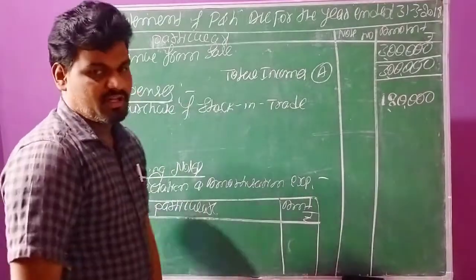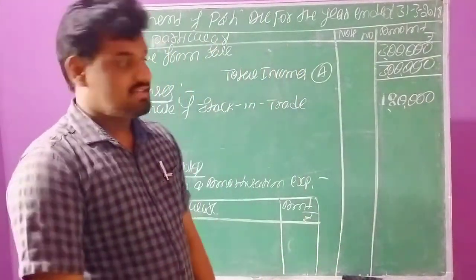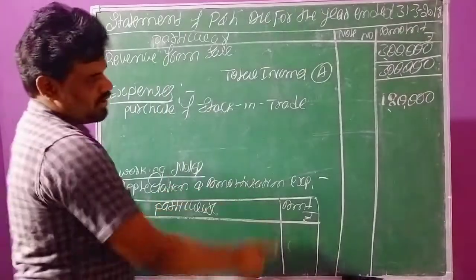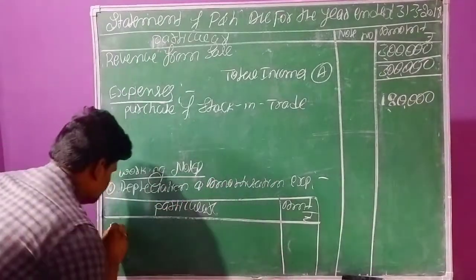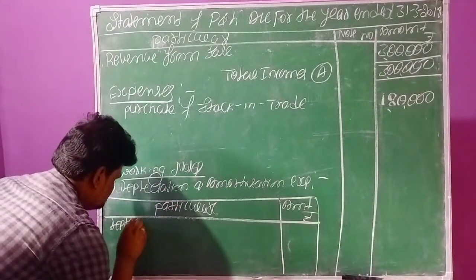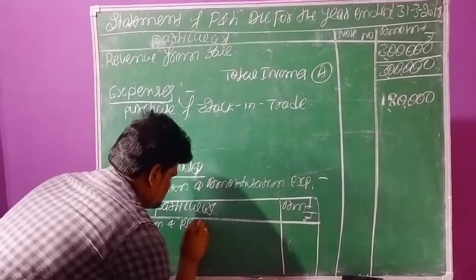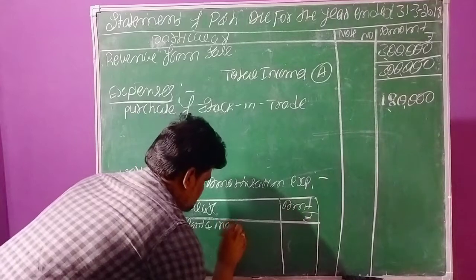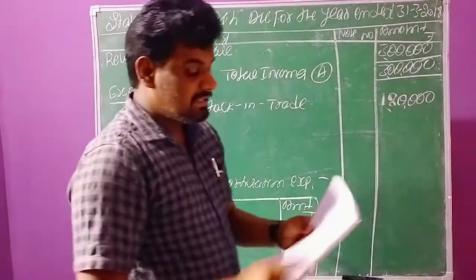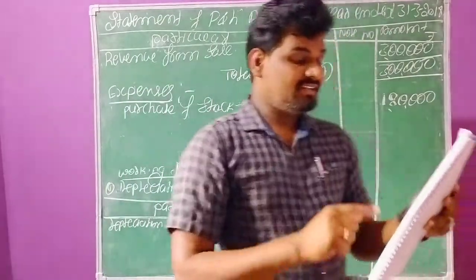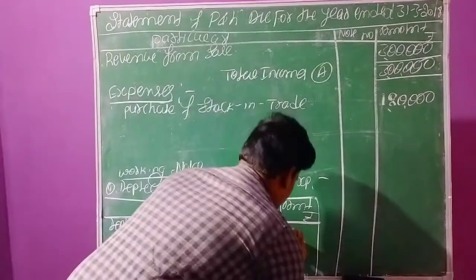Under particulars and amount column, there are two transactions. Both are related to depreciation and amortization. Now we have to record depreciation on plant and machinery, directly given as rupees 4,000.